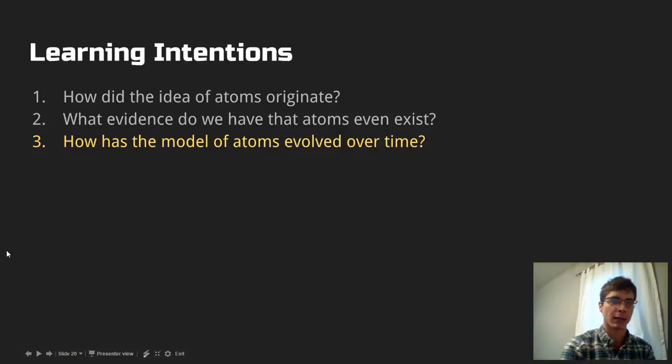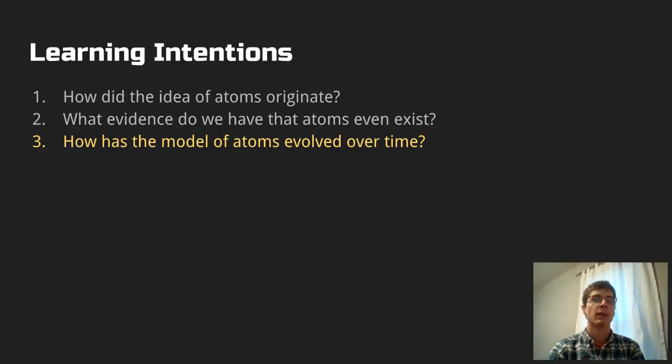All right, welcome back to part 4 of 5 of Atoms. How do we know what we know? Previously, we have talked about 2 of our 3 learning intentions. How did the idea of atoms originate? We talked about Democritus and his idea of atomism. We learned a little bit about Aristotle from our readings.